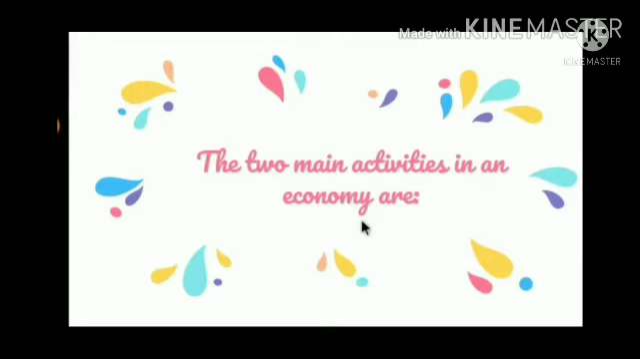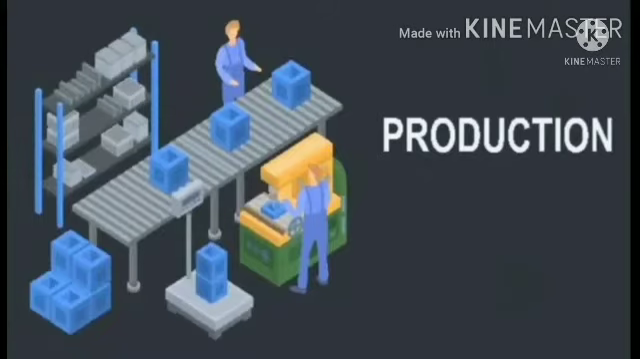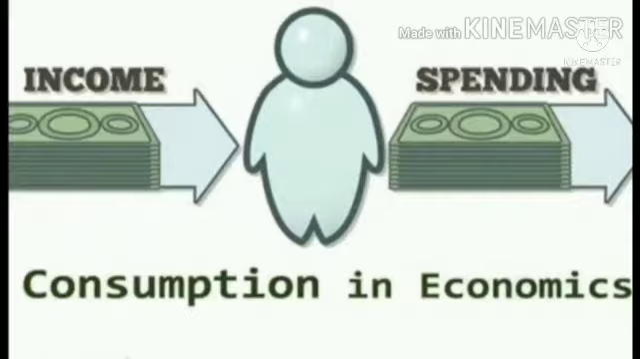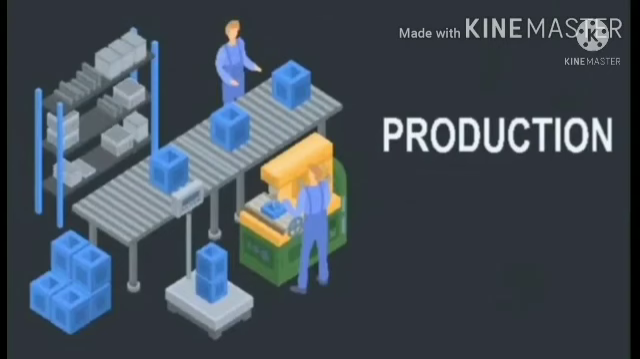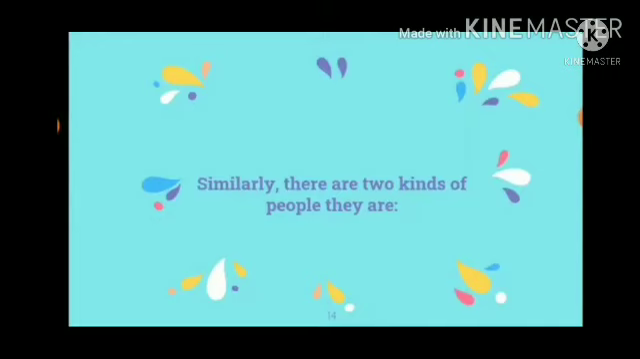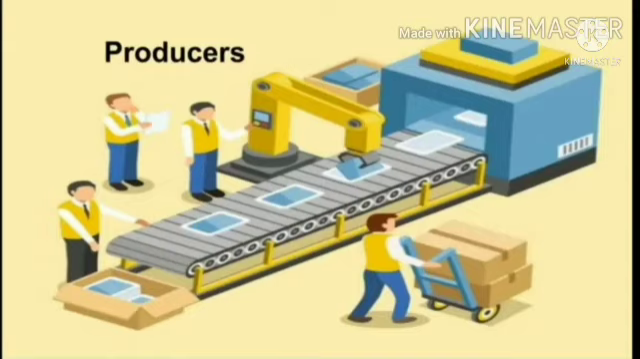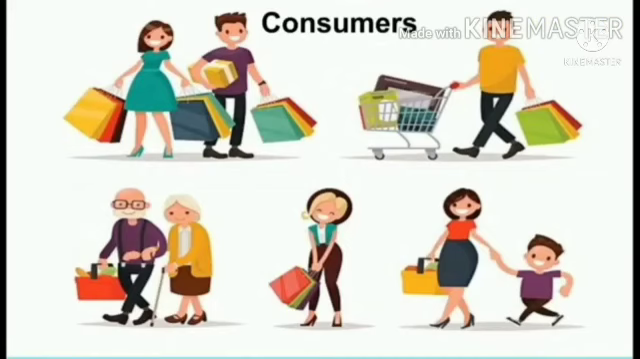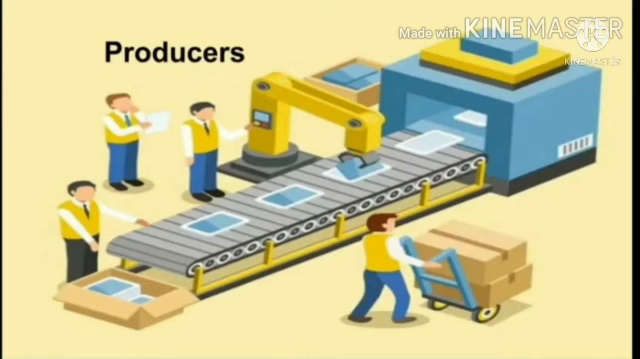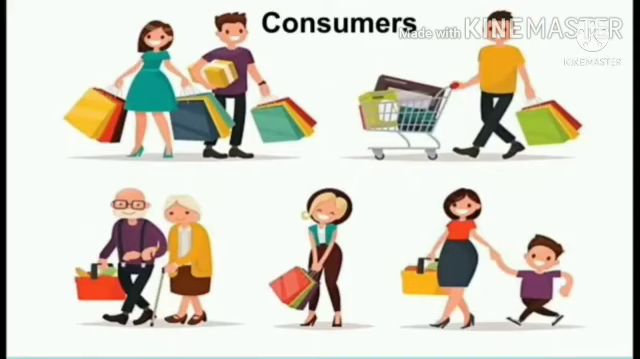The two main activities in an economy are production and consumption. Production means making of the product or producing a product. Consumption means usage of product. Similarly, there are two kinds of people. They are producers and consumers. Producers are the persons who produce or manufacture the product. Consumers are the customers who buy the finished products.